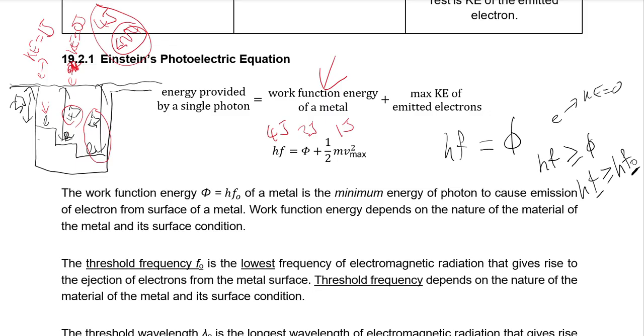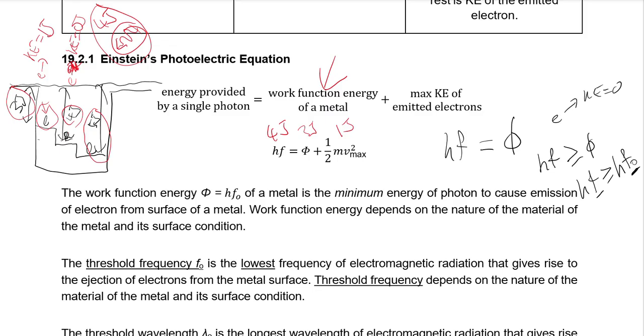The easiest to remove electron, this one, this energy is defined as the work function energy of a metal. Because this is the lowest amount of energy required to cause the electron to come out of the metal. So it's the easiest to remove electron.